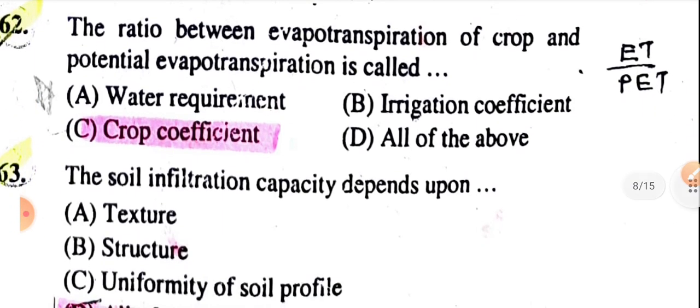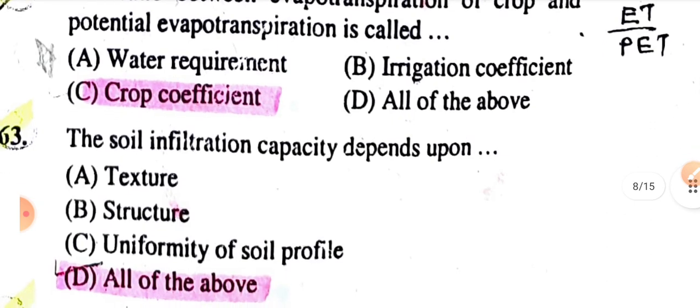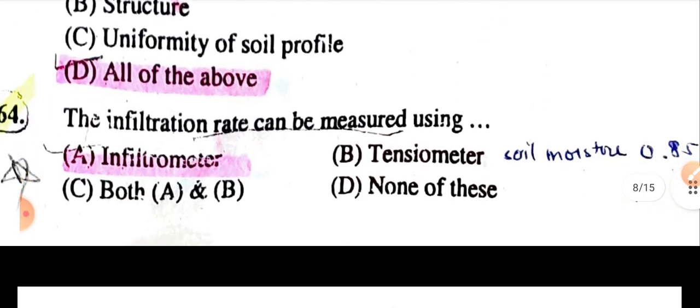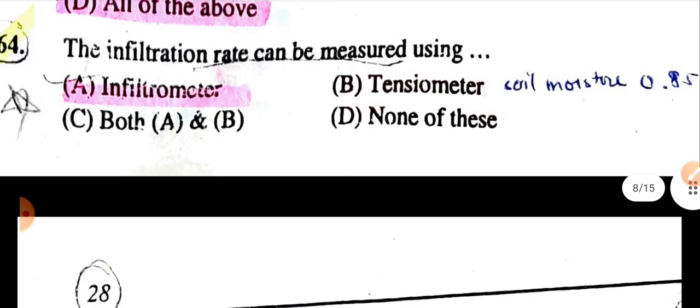The ratio between evapotranspiration of the crop and potential evapotranspiration is the crop coefficient. ET upon PET is equal to the crop coefficient. The soil infiltration capacity depends upon the texture, structure and uniformity of the soil profile. The infiltration rate can be measured by using an infiltrometer.